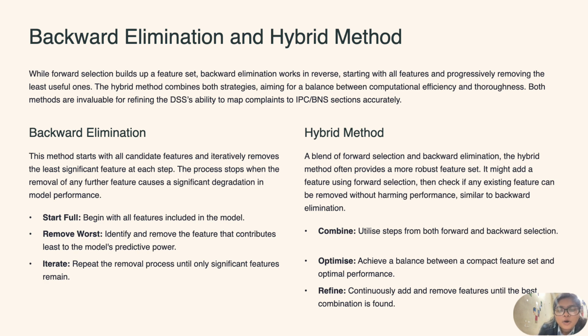The hybrid method is a blend of forward selection and backward elimination. It often provides a more robust feature set. It adds a feature using forward selection and then checks if an existing feature can be removed without harming the performance, similar to backward elimination. So first we select the feature using forward selection, then we do backward elimination. This is how we achieve a balance between compact feature sets and optimal performance. Continuously add and remove features until the best combination is found.